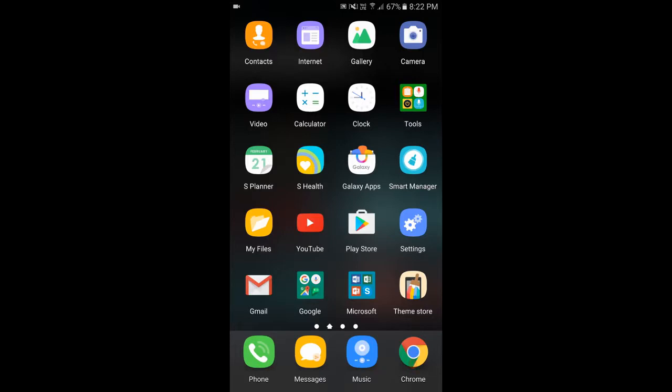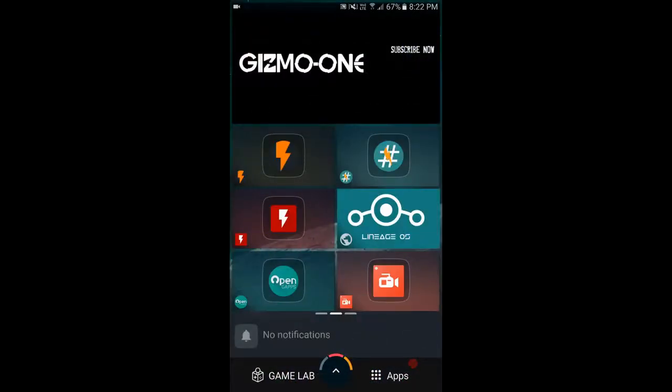First thing is the ROM itself and Google Apps. I prefer to use a Pico variant. You can use the other variant too. And the last thing is the Edge Fix Pack. Apart from this, we need a rooted device, custom recovery installed such as TWRP or any other recovery. And if you're not sure how to root and install custom recovery, I'm going to make a new video for you guys. So first we need to download the ROM, the Edge Fix Pack, followed by the Google Apps.